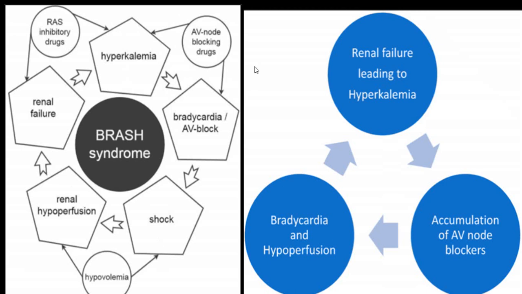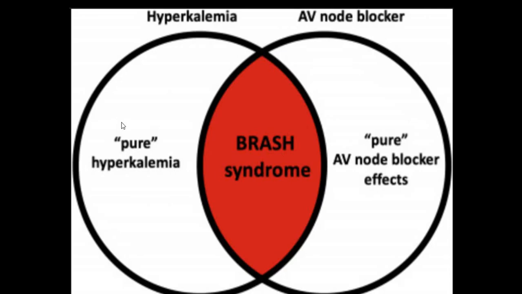I have already explained this slide. So renal failure leads to hyperkalemia. Hyperkalemia will give rise to accumulation of AV blockers like CCB and beta blockers. Then because of the accumulation of those drugs, you will have bradycardia and hypoperfusion, and bradycardia and hypoperfusion further aggravate renal failure leading to hyperkalemia, as well as these drugs will also aggravate hyperkalemia. All this is interlinking, and that is very nicely explained. I have already explained this before this particular slide.